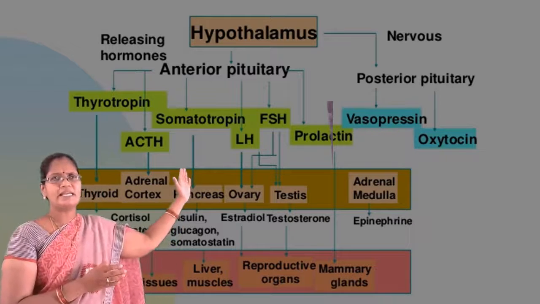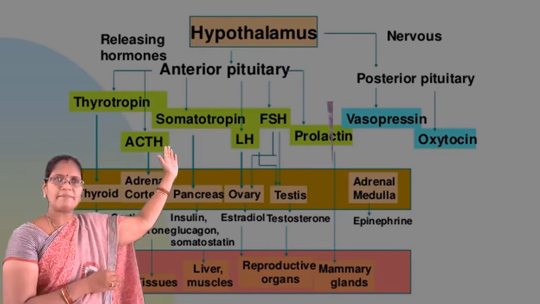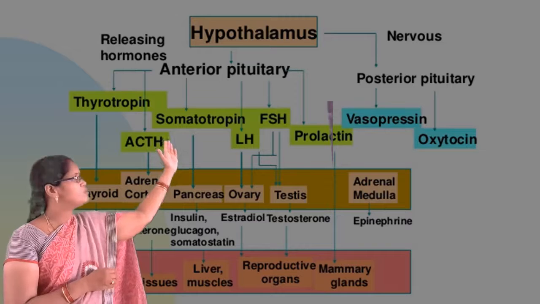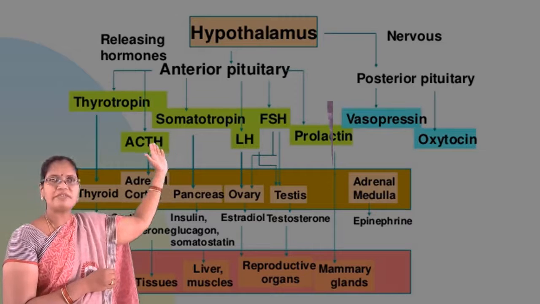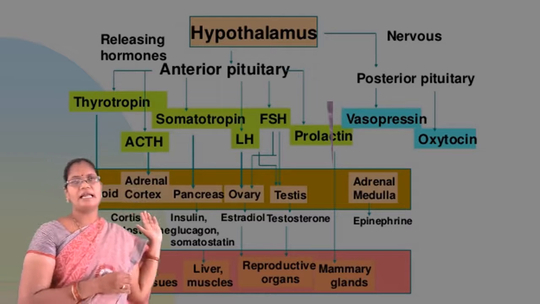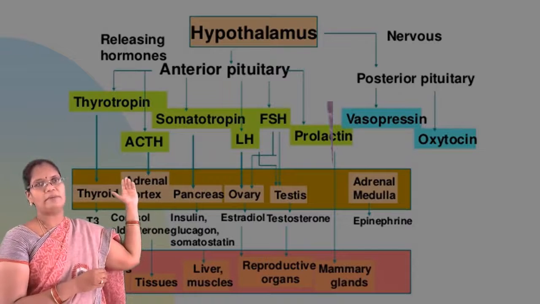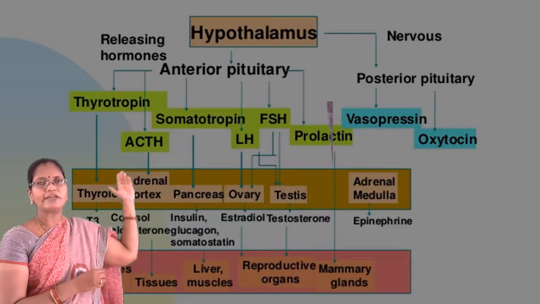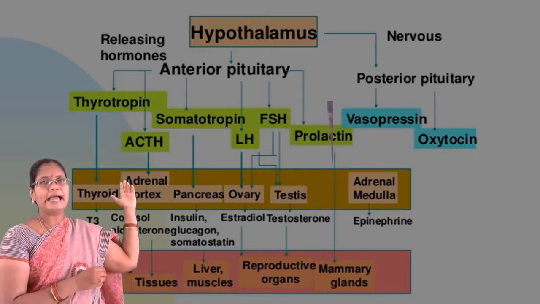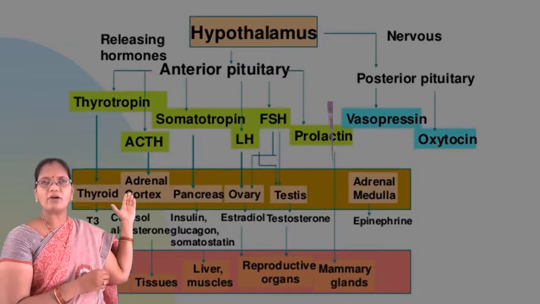Now we will see this anterior pituitary. So when a stimulus moves to the hypothalamus, what will happen? The hypothalamus passes a message to the anterior pituitary gland, which secretes hormones like thyrotropin. This thyrotropin will act on the thyroid gland, and it secretes T3 and T4 hormones, that means thyroid hormones.